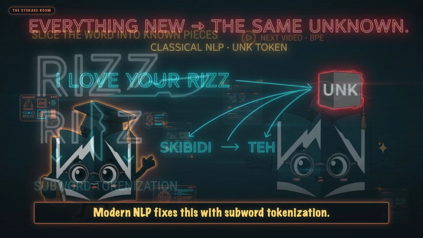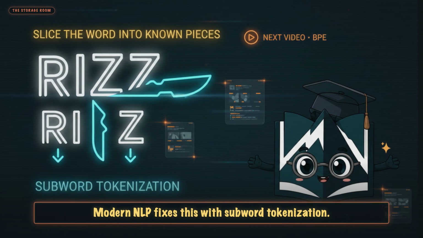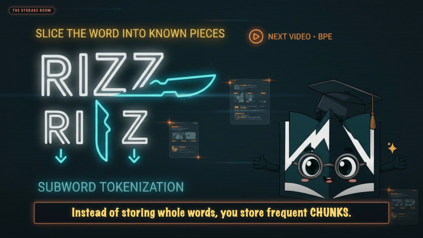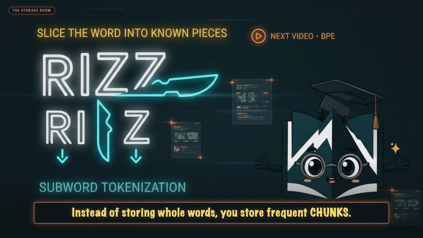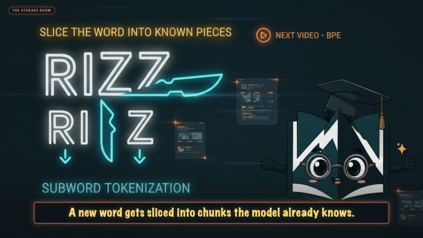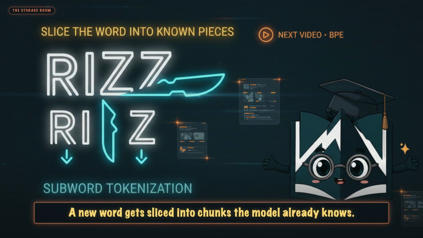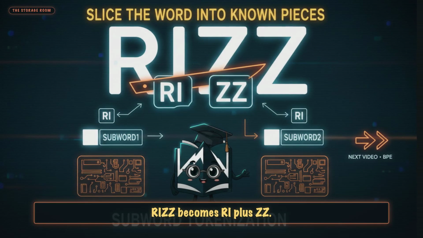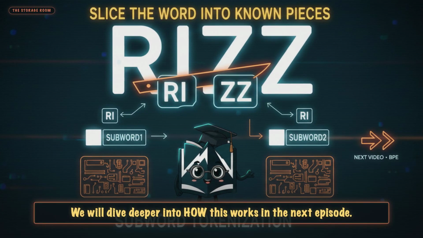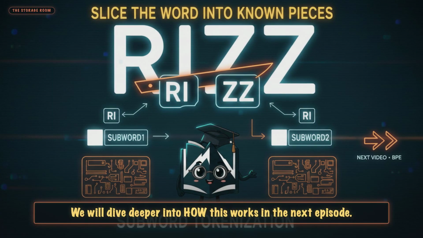Disaster. Modern NLP fixes this with subword tokenization. We covered the preview last episode. Instead of storing whole words, you store frequent chunks. Like UN, ING, Z. A new word gets sliced into chunks the model already knows. RIZZ becomes RI plus ZZ. The model can guess at it. We will dive deeper into how this works in the next episode.